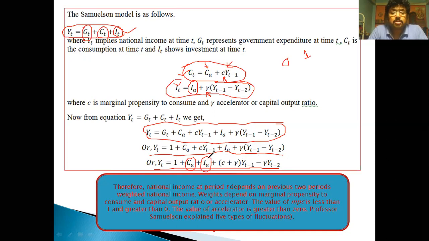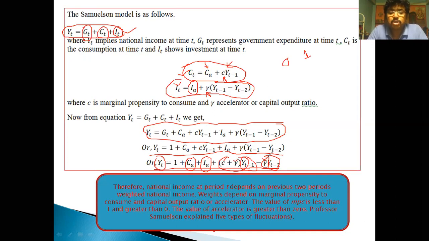Therefore, what can be concluded from here? National income at period T depends on the weighted national income of the previous two periods. Look, the current income depends on the previous two periods' income, Y_T minus 1 and Y_T minus 2, as far as the Samuelson model is concerned. The weights depend on the marginal propensity to consume and the capital output ratio. This is a weight, this is another weight. This is also the capital output ratio.